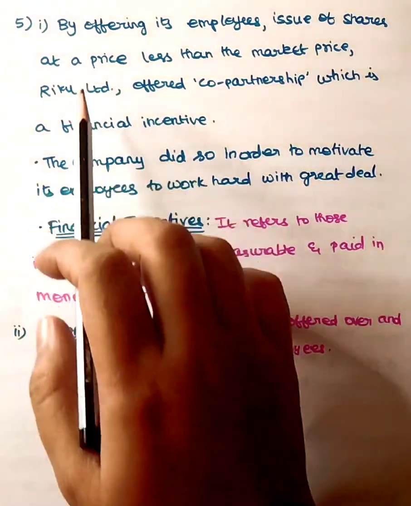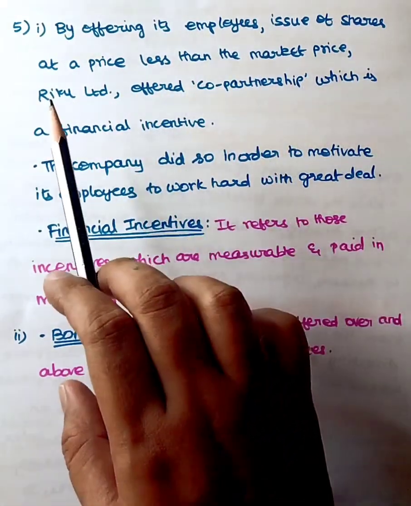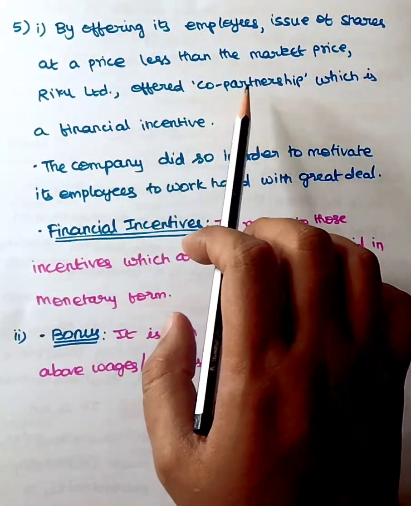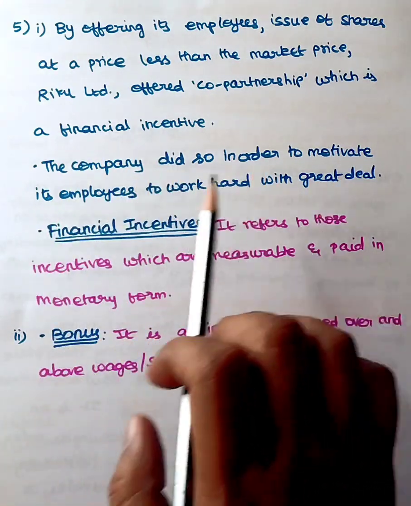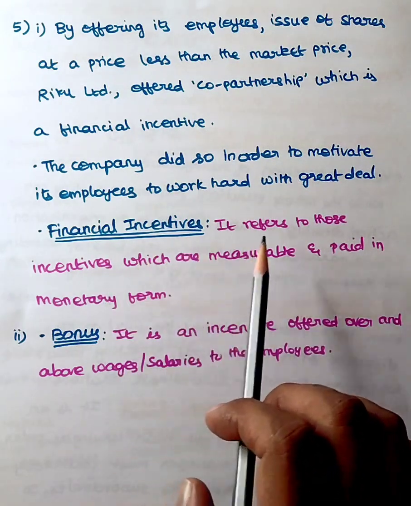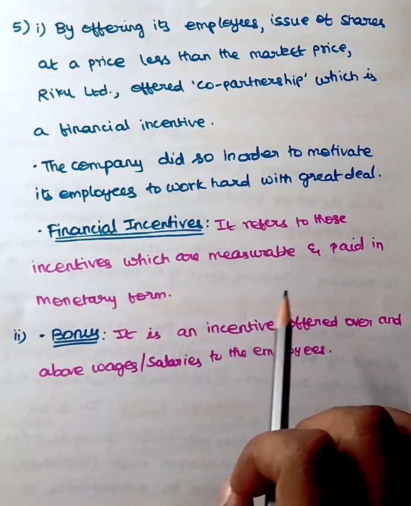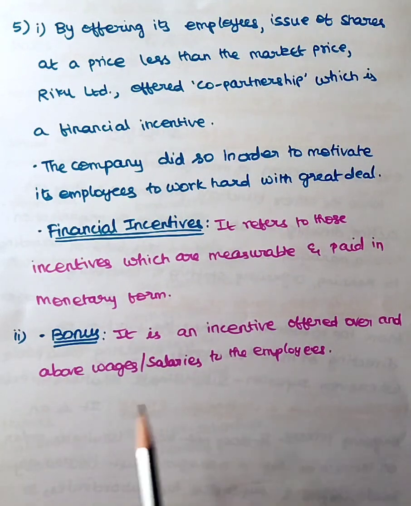Last question. By offering its employees shares at a price less than the market price, Rico Limited offered co-partnership, which is a financial incentive. The company did so in order to motivate its employees to work hard with great zeal. Financial incentives refer to those incentives which are measurable and paid in monetary form. And bonus is an incentive offered over and above wages and salaries to the employees.